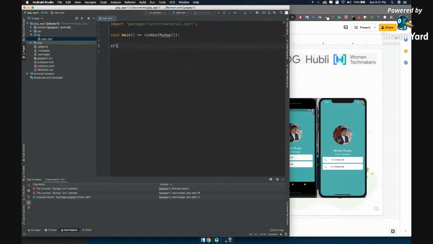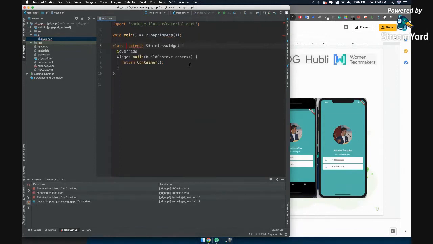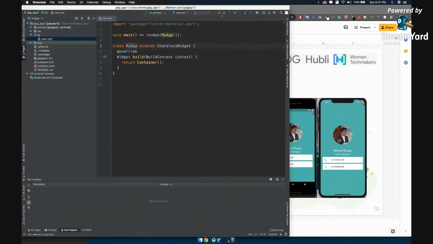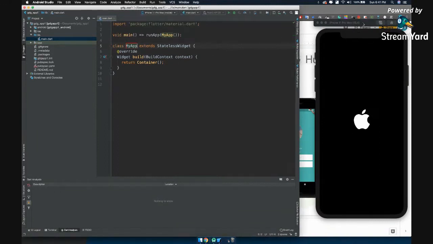Let's add STL, and Android Studio will automatically suggest how the structure will look. Just hit enter. So now you can see we have the skeleton, or you can say the anatomy, of the stateless widget. Now let us name this class. Let us name it MyApp. And now let us run this. Let's run this inside an iOS simulator. No device connected found. Just give it some time to start.